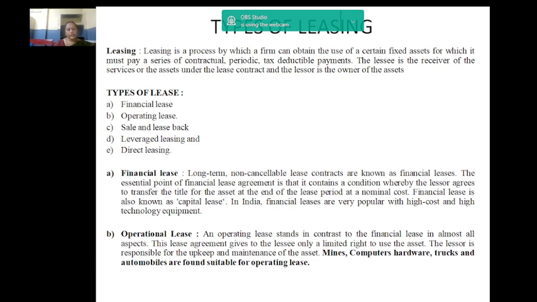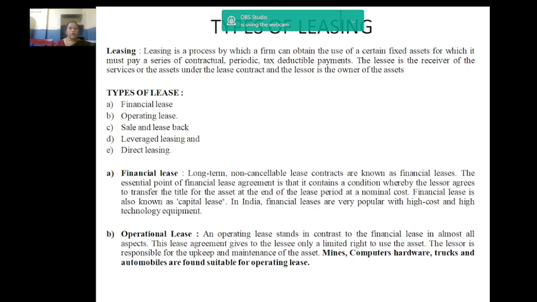Practically, all the risk incidental to the asset ownership and all the benefits arising therefrom are transferred to the lessee, who bears the cost of maintenance, insurance, and repairs. In India, financial leases are very popular with high cost and high technology equipment.